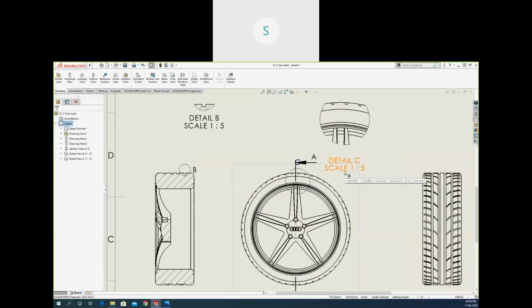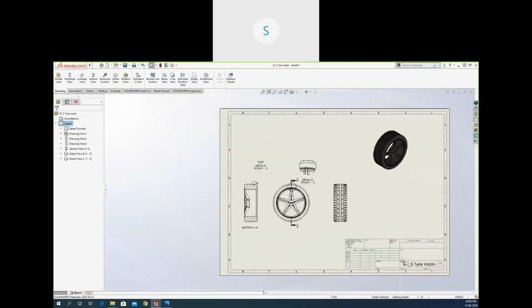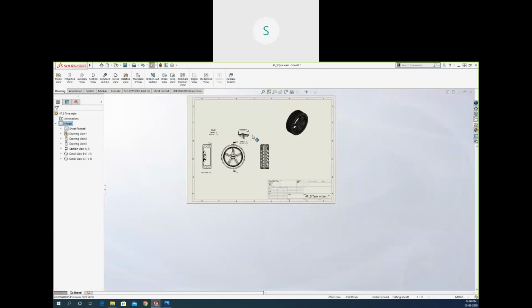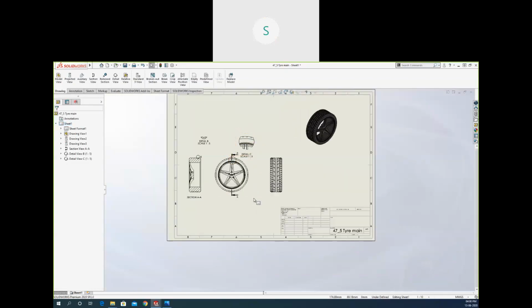So this has the scale of 1:5. If you see here, the entire drawing has a scale of 1:10. Means this component is scaled to 1/10th of the part. Okay, this is 1/10 scale, and this is 1/5 scale. So set your views accordingly.